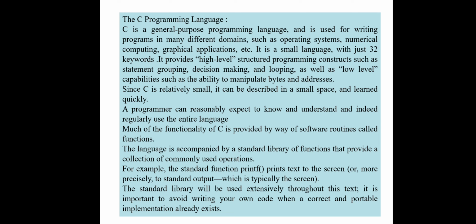It provides high level structured programming constructs such as statement grouping, decision making, and looping, as well as low level capabilities such as ability to manipulate bytes and addresses. Means C language is a bridge between high level languages and low level languages. You can use it in both ways, as a low level and as a high level language. A programmer can reasonably expect to know and understand and indeed regularly use the entire language.